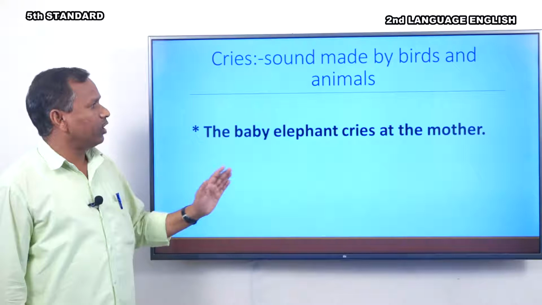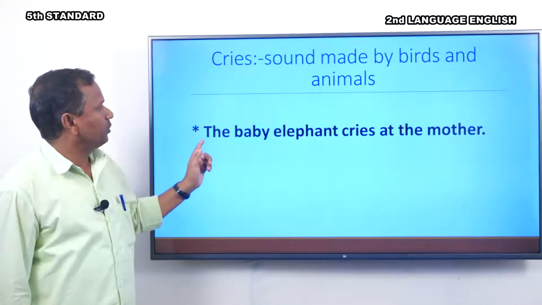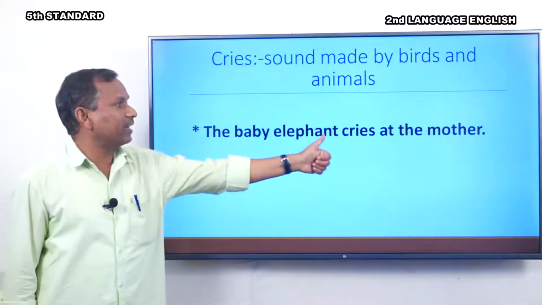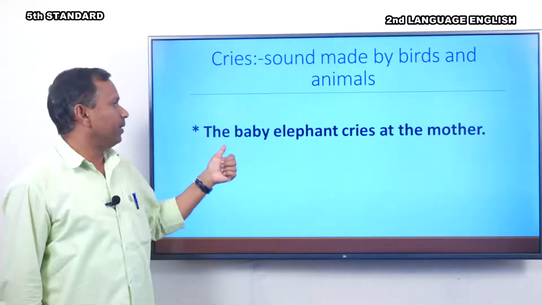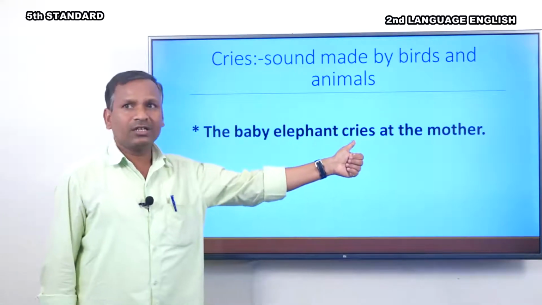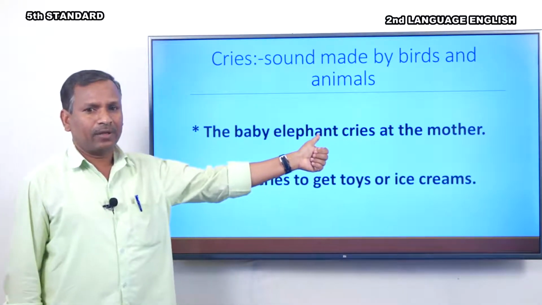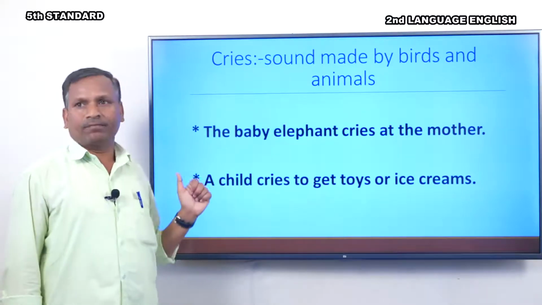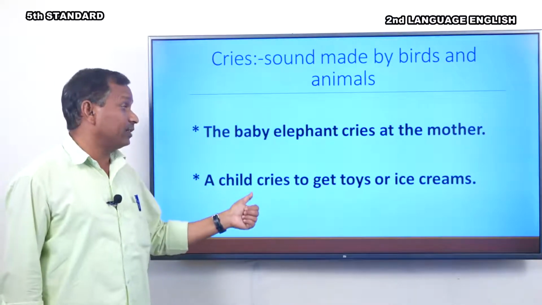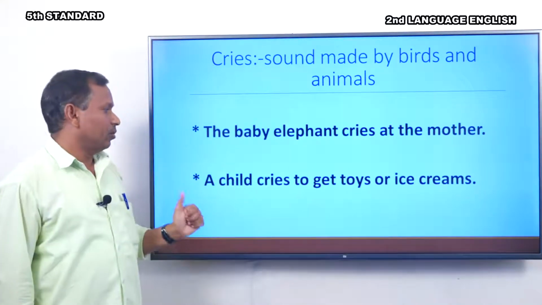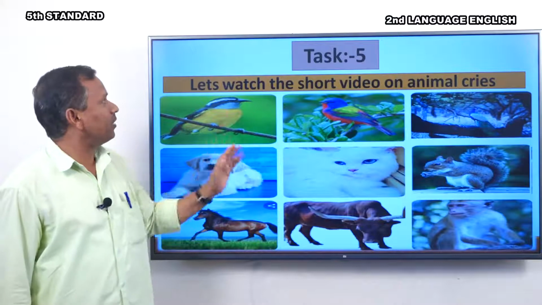Before going to that, we have to use another word, cries. The baby elephant cries at the mother. Here cries is used in this sentence. A child cries to get toys or ice cream. Yes, task 5.